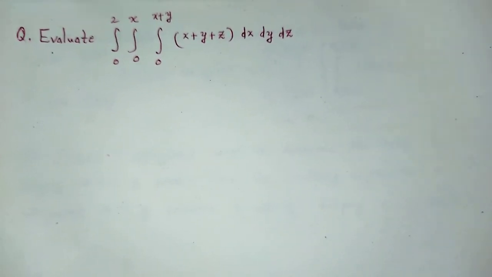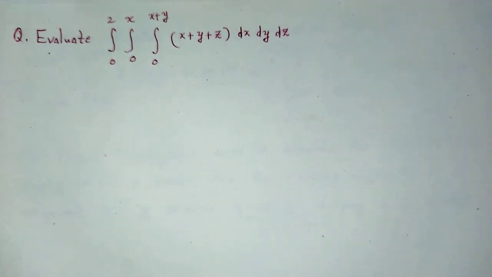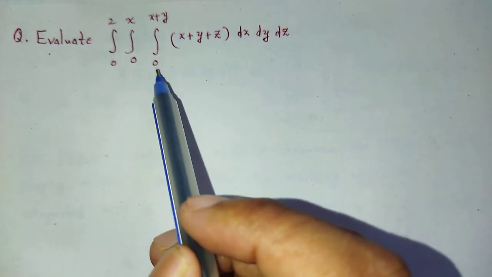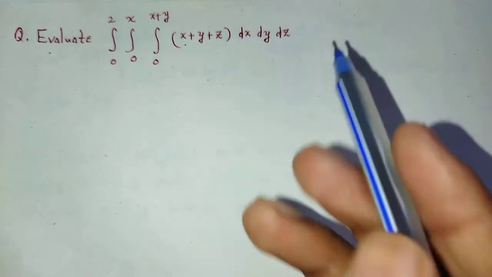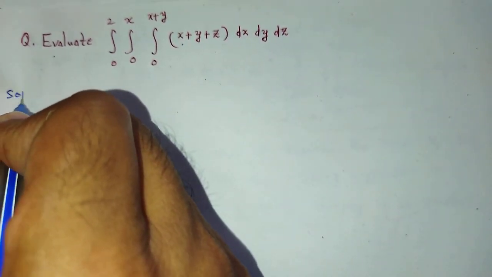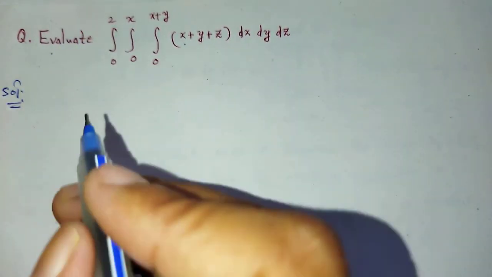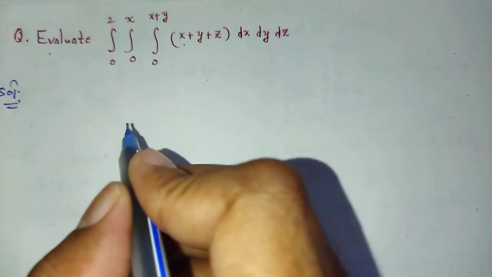Now the question is, evaluate the integral from 0 to 2, 0 to x, 0 to x plus y, of (x plus y plus z) dx dy dz. The solution: we integrate first with respect to z.